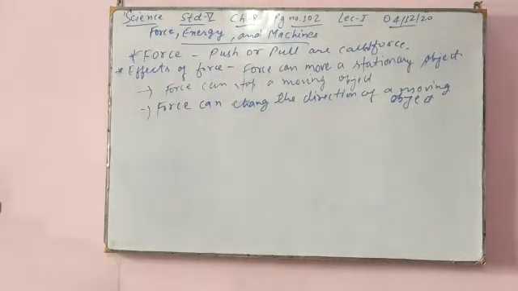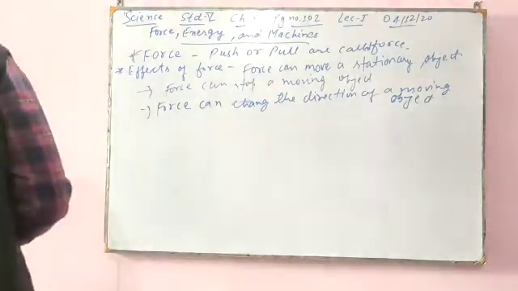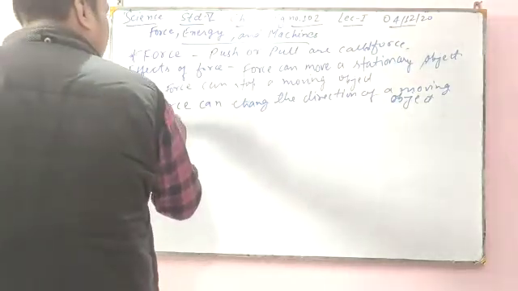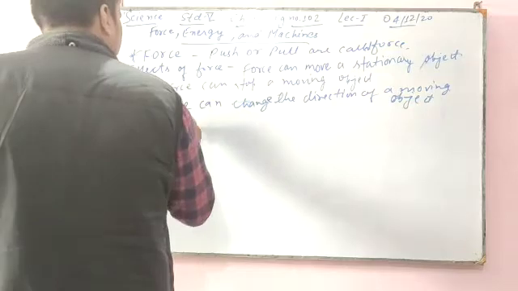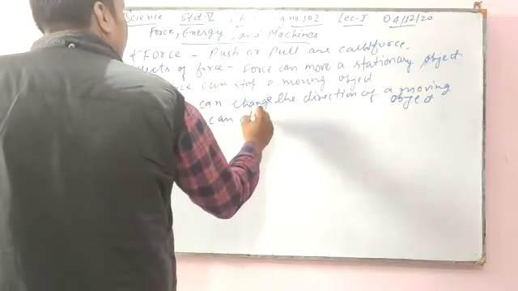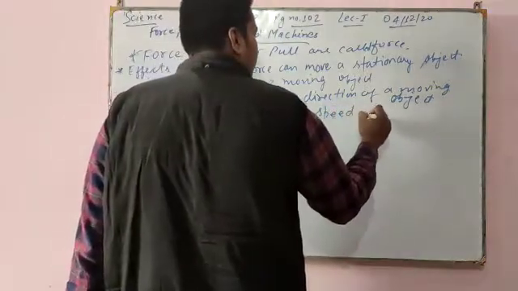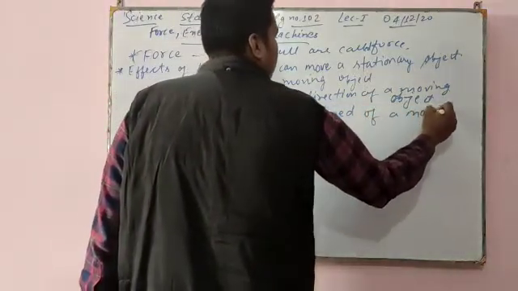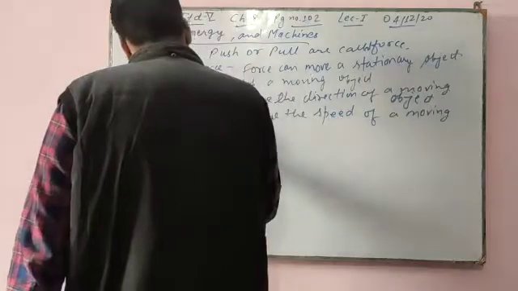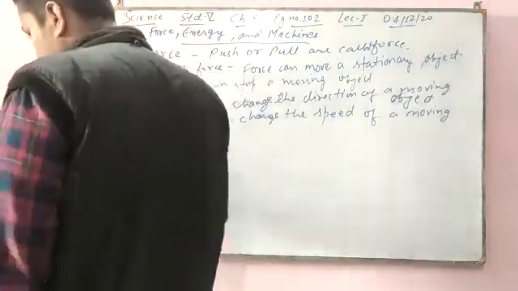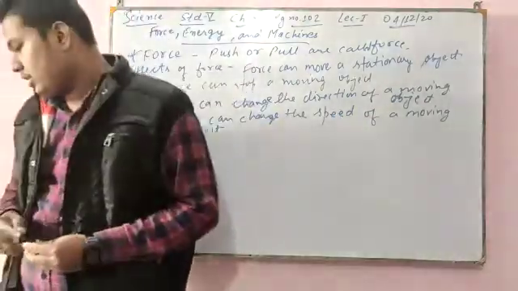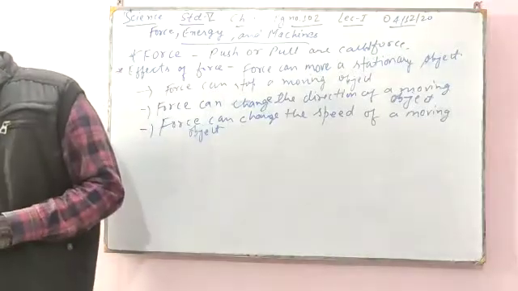Next, force can change the speed of a moving object. It means when you kick a ball, it moves.